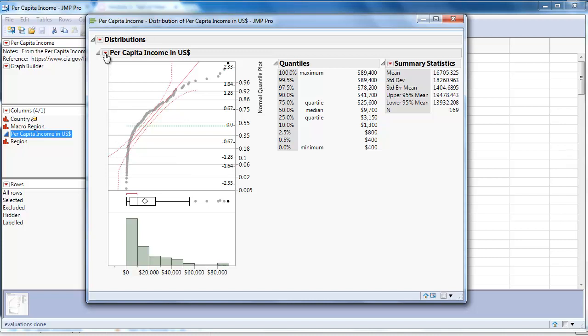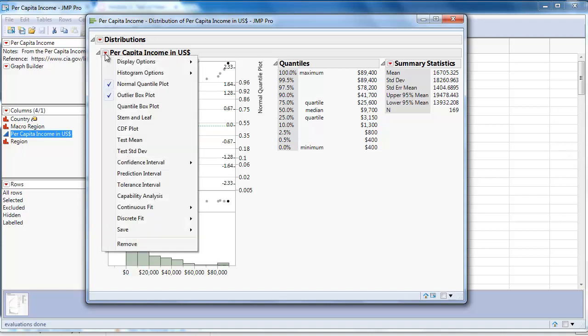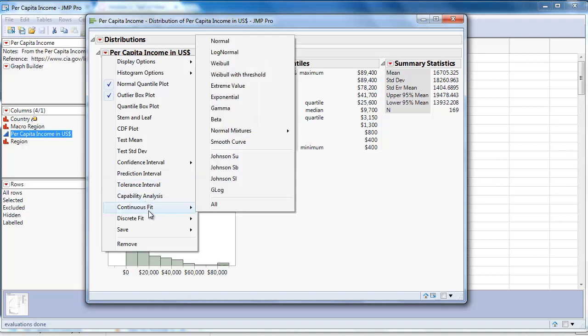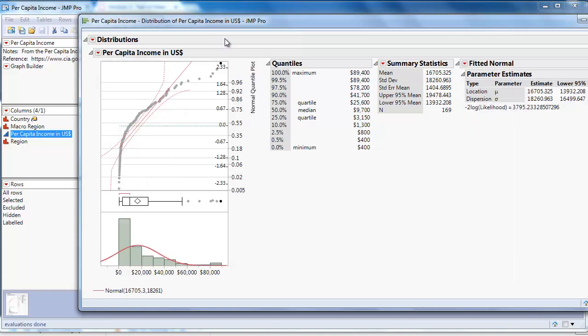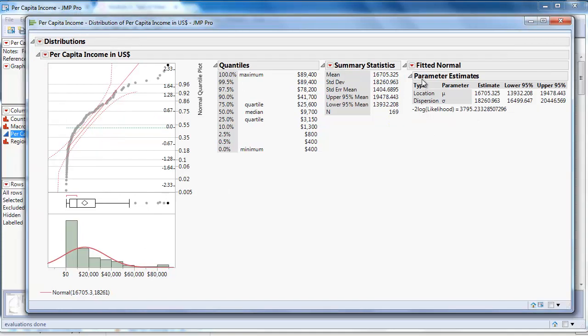The second way is to fit a normal curve and see if that's a good fit. So from this drop down, we go down to continuous fit. In group of continuous fits, normal, which will fit a normal curve over the data. You can observe that. And then one area is added for fitted normal.